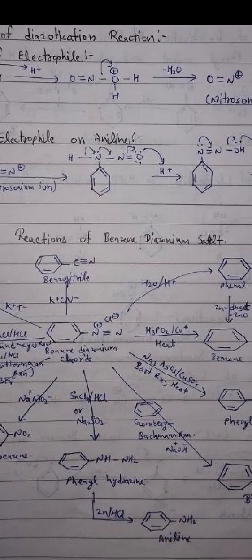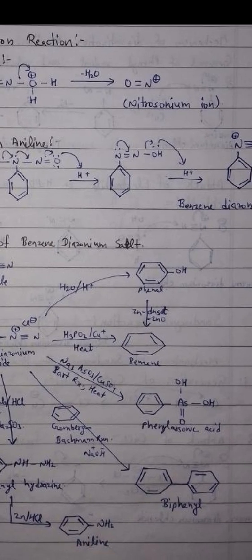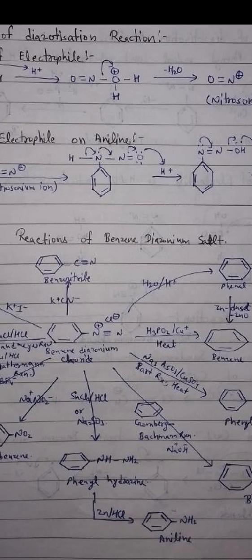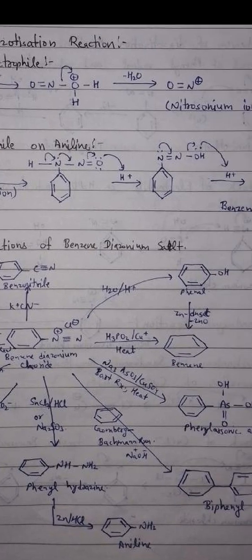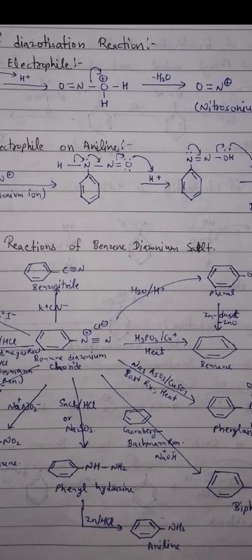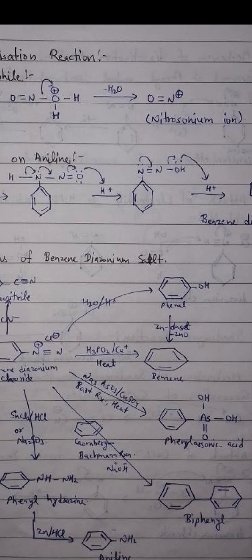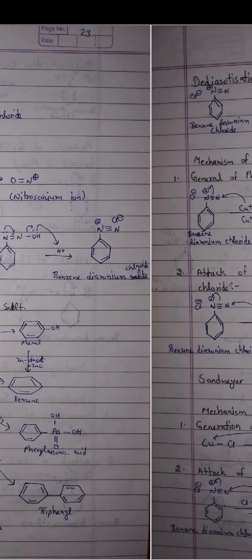In the presence of Zn and HCl, it gives aniline. In the Gomberg-Bachmann reaction, it gives biphenyl. In the presence of Na3AsO3 and CuSO4, the Bart reaction with heat, it gives phenylarsonic acid. In the presence of H3PO2 and Cu+ with heat, it gives benzene. In the presence of H2O and H+, it gives phenol, and phenol in the presence of zinc dust and ZnO gives benzene.